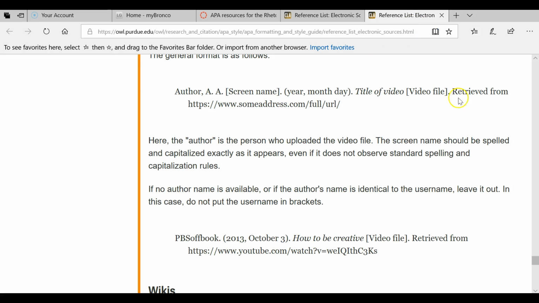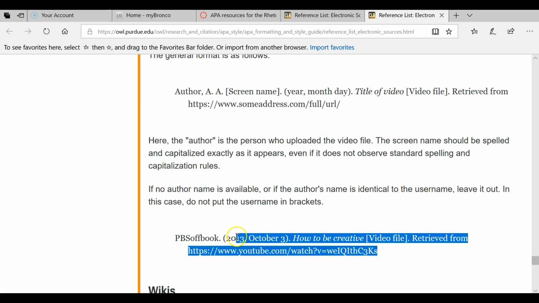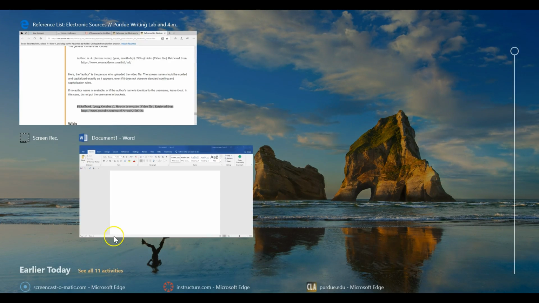Another potentially confusing thing here is where it says video file. You might be led to believe that you have to upload some sort of file there. It's actually telling you to write video file to indicate the medium of the source you're dealing with. So again, like I said, I like to copy and paste the example into the Word document.